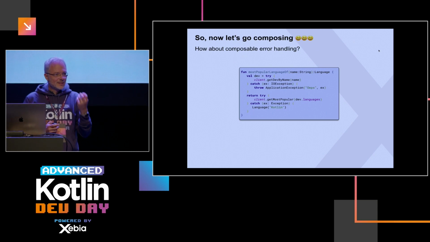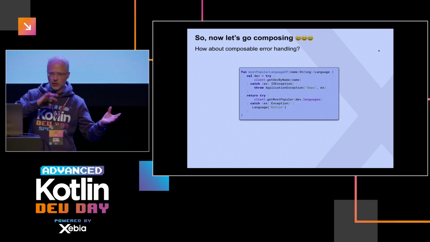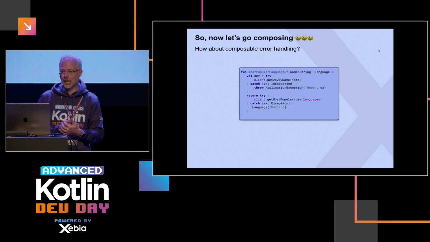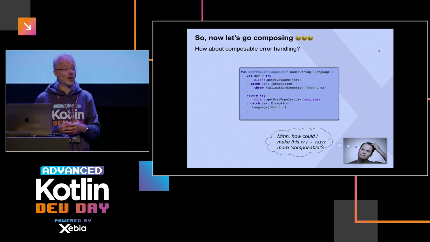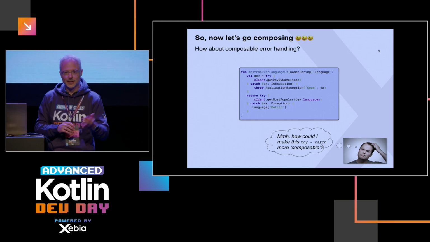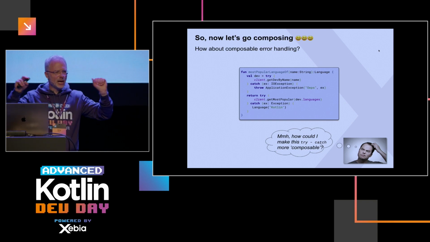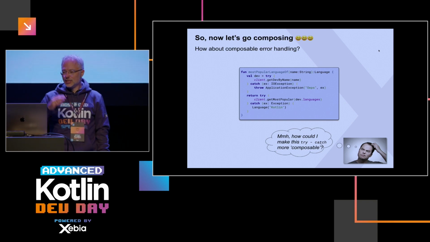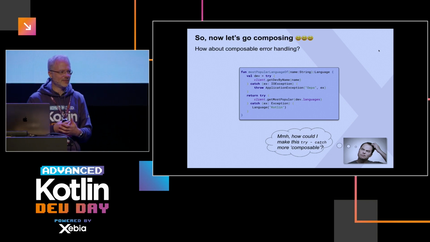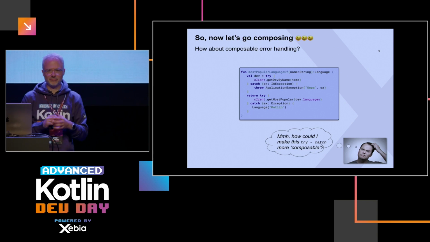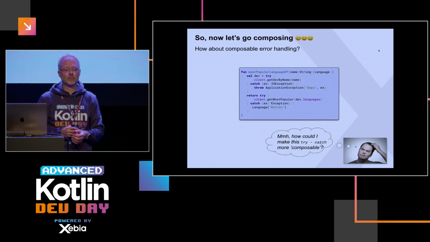So once we've tasted composability, why not make other structures also composable? Like, for instance, error handling. There's also a nice talk, by the way, this afternoon about functional error handling, if you want all the details. For now, let's just keep it at a conceptual level. So try-catch, I think we agree on that, doesn't really compose, right? It's just different kinds of code blocks that cannot be nicely combined together.